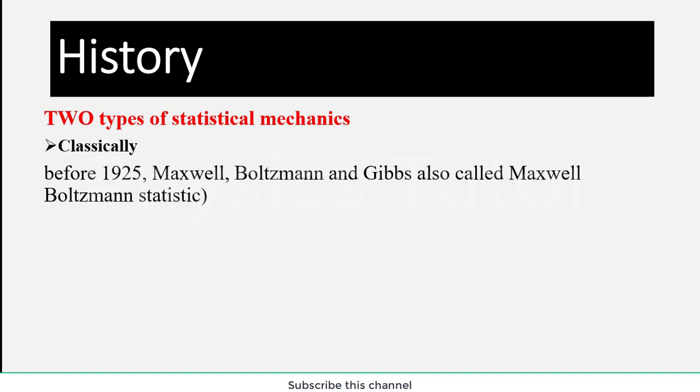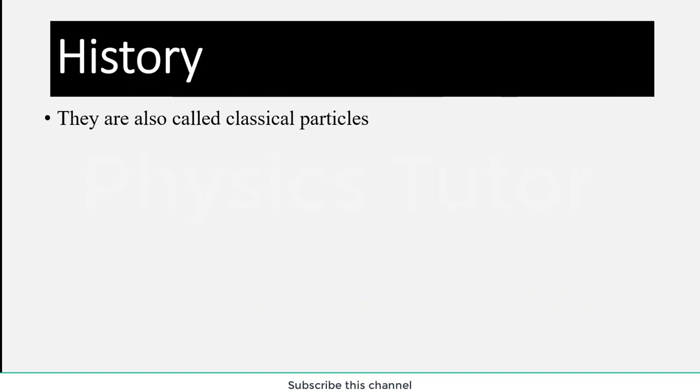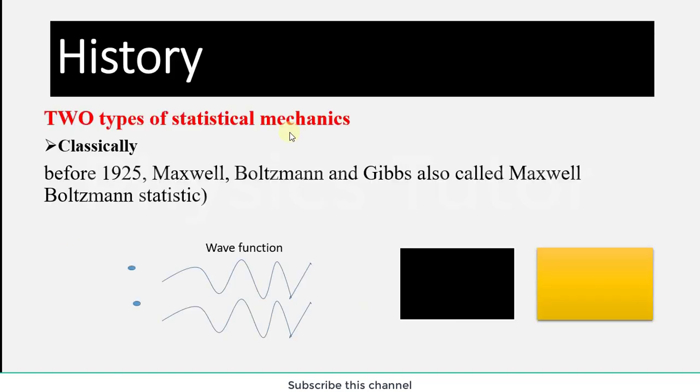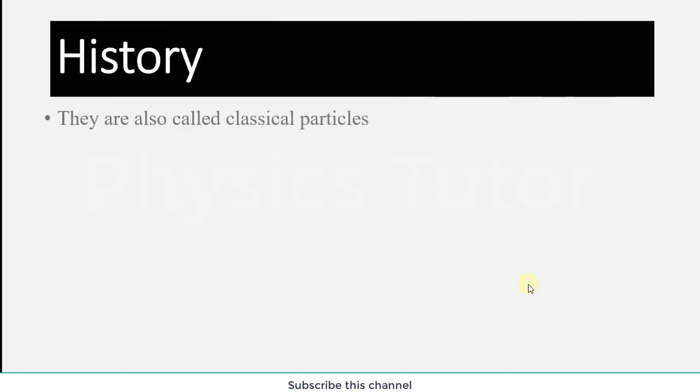In classical ideas we see the scientists Maxwell, Boltzmann and Gibbs, who gave their ideas in statistical mechanics. Further, they are also called classical particles, as you can see in the diagram. These particles, black and yellow, are classical particles and can easily be